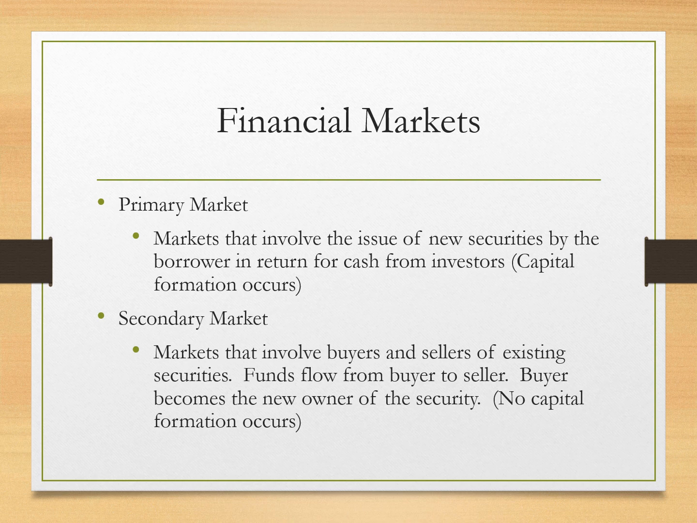Funds flow from buyer to seller. The buyer becomes the new owner of the security and no capital formation occurs. At this stage, no capital formation is occurring. Why? Because you are selling very fast. Mostly in this market, there is a third party who is earning more money, and that is the broker.